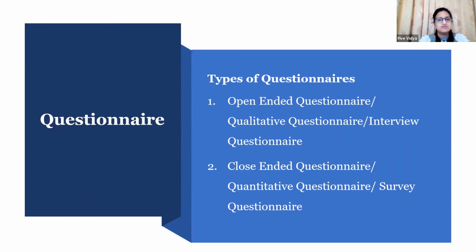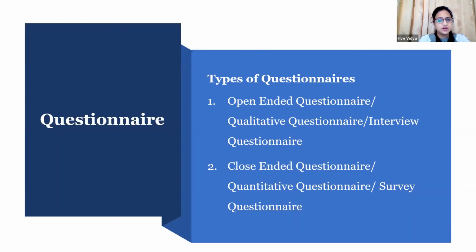So basically, we have two types of questionnaires. One is the qualitative questionnaire, which is also known as open-ended questionnaire, and it is also called interview questionnaire. Why open-ended? Because when we are developing a qualitative questionnaire, we are just writing the questions, and we are expecting our respondents to write their answers.